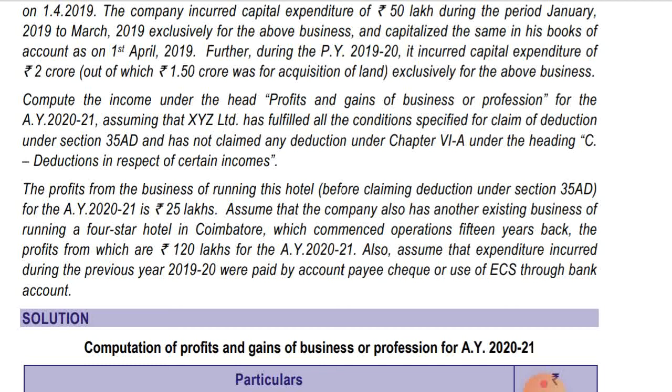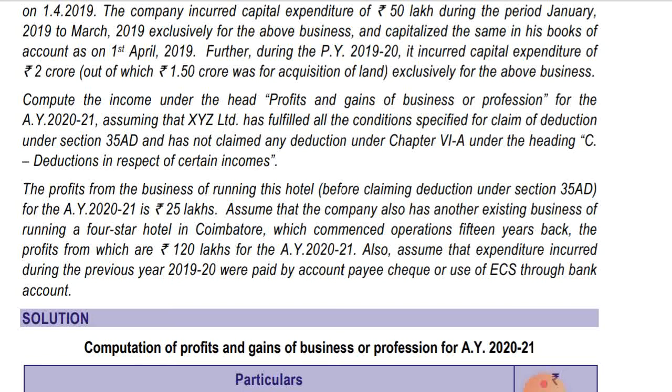Assume that the company also has another existing business of running a 4-star hotel in Coimbatore, which commenced operation 15 years back, the profit from which was 120 lakhs for the assessment year 2021. So the business of hotel in Coimbatore, which was started 15 years back, is not eligible for deduction under section 35AD.